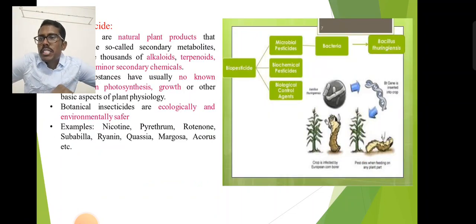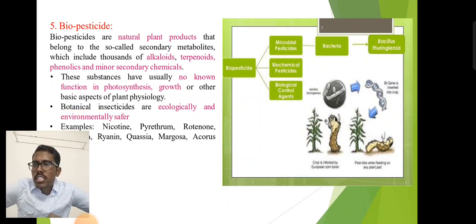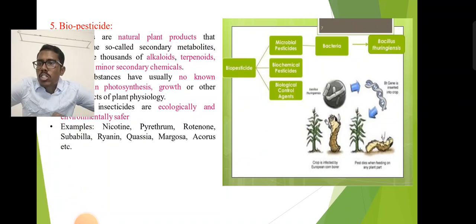Next one is biopesticide. Biopesticides are natural plant products belonging to the secondary metabolites, which include alkaloids, terpenoids, phenolics, and minor secondary chemicals. These substances are ecologically and environmentally safe. Examples of biopesticides are nicotine, pyrethrum, rotenone, sabadilla, ryania, neem, and so on. So these are the important topics of organic farming and the components used for organic farming. Thank you.